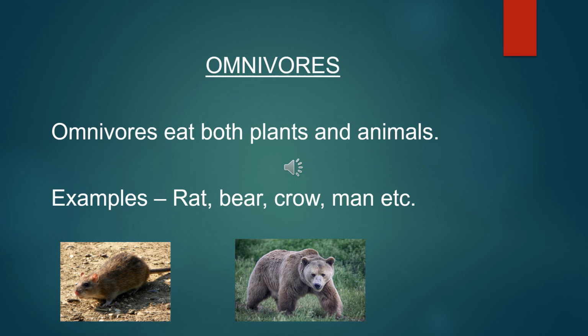Omnivores animals are those which eat plants as well as animals. So they eat both. They eat plants also, they eat animals also. Examples: rat, bear, crow, man, etc. So these all, they eat plants as well as animals. So they are called omnivores.